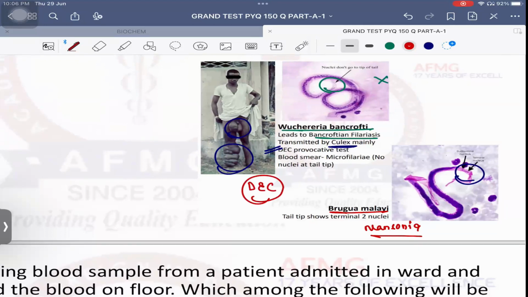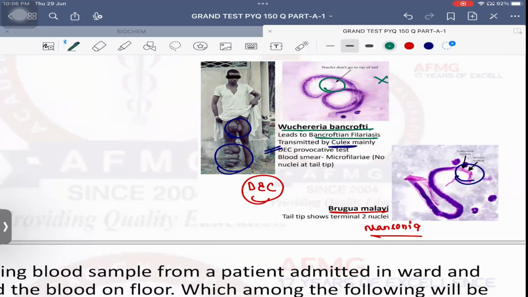Please remember that. Usually, previous year question: microfilaria in cases of filariasis are not present in which secretion of the body? Saliva. Please remember, these filariae will never infect the salivary glands. Therefore, it will never be present in the saliva. It can be present in urine, semen, blood, everywhere except saliva. And test is usually blood sample is collected at what time? Night time, 8:30 p.m. to 12 a.m., because they are nocturnal in habitat.